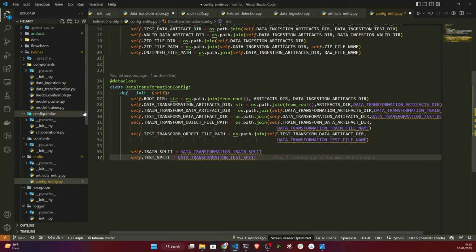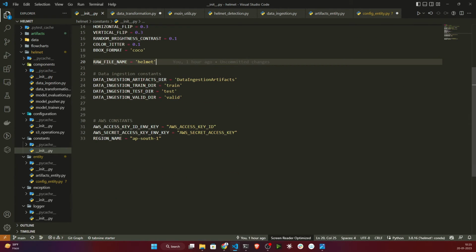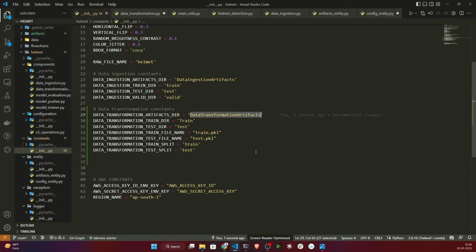We have defined our data transformation config. Now this variable we haven't defined, so for that I will open my constant. Here I just need to mention all of my data transformation related constants. So guys, these are my data transformation related constants. Basically it will create one folder inside artifacts called data transformation artifacts. Inside that it will create train and test folders. Inside that it will save your transformed data in pkl format, train.pkl, test.pkl. That's how it will work.